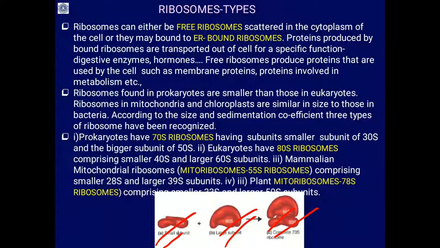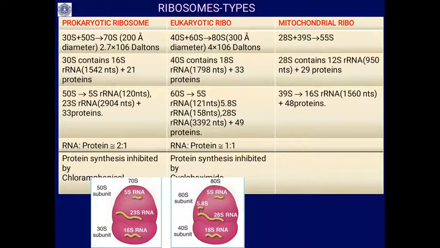The mammalian mitoribosome is a 55S ribosome, which comprises a smaller 28S unit and a larger 39S subunit. Similarly, the plant mitoribosome is a 78S ribosome, which consists of a smaller 33S unit and a larger 50S subunit. These are the differences between prokaryotic ribosome, eukaryotic ribosome and mammalian mitochondrial ribosome.